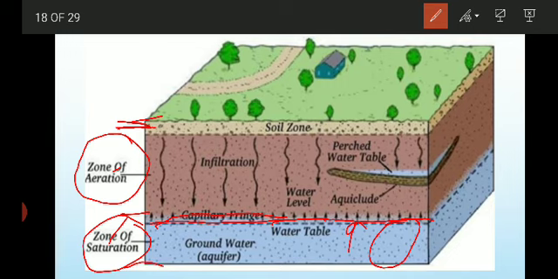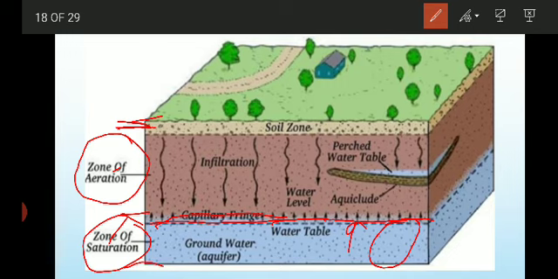It is not the same everywhere. The water table fluctuates with the weather conditions, and it varies with the topography of the region. Topography means the nature of the ground, the slope of the ground; it depends on that also. So topography of the region and weather conditions affect the water table.